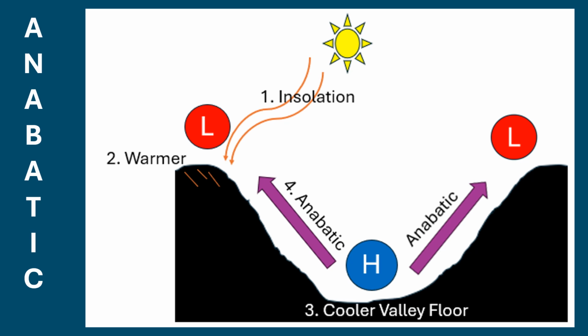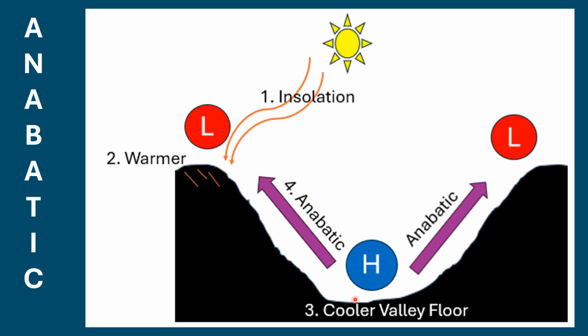Let's have a look at the development of anabatic winds during the day. The sun sends out its energy, which reaches the top of the valley slope first at the beginning of the day. It means that the top of the slope is warmed and heated, and as a result of an increase in temperature, the air pressure at the top of the valley drops and a low pressure develops.